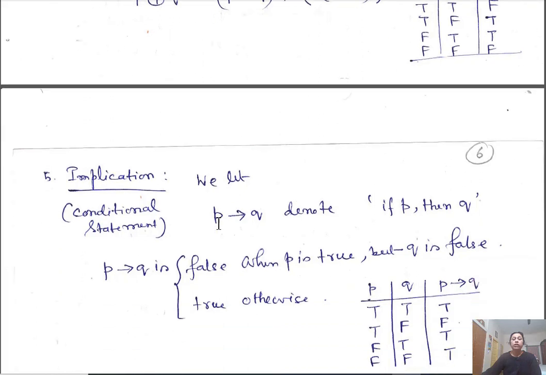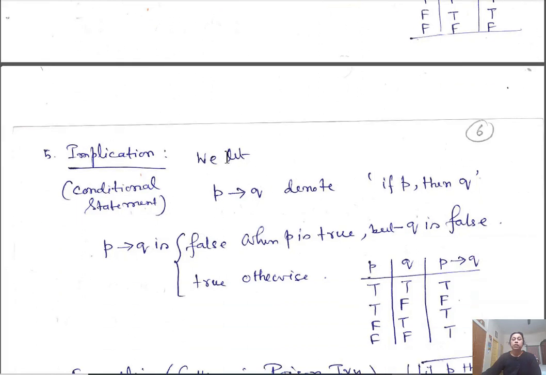Implication. This is a conditional statement. We let P implies Q denote: if P, then Q. So P implies Q is false only when P is true but Q is false. In that case only it is false. Otherwise it is always true.